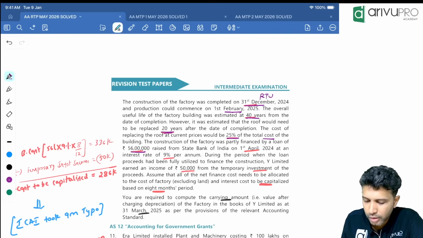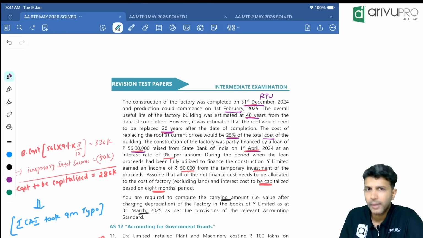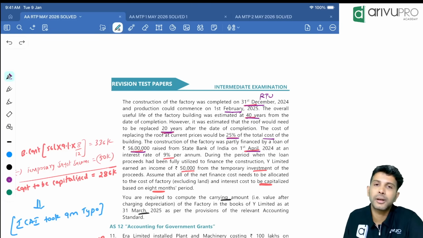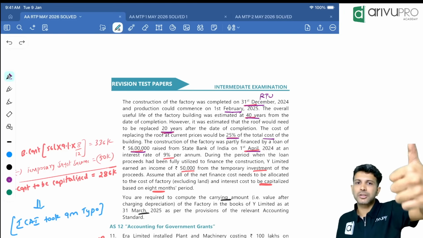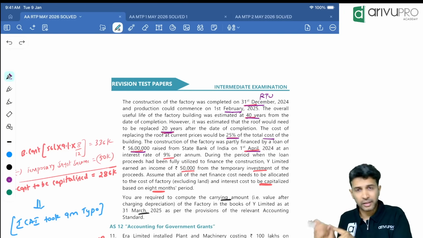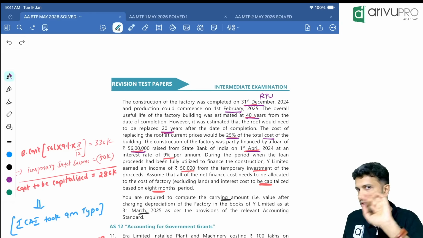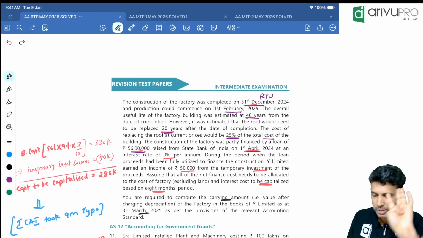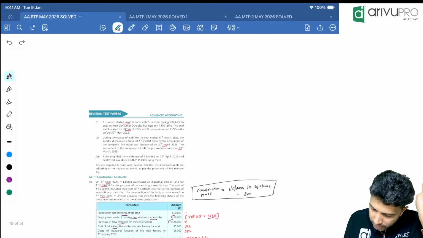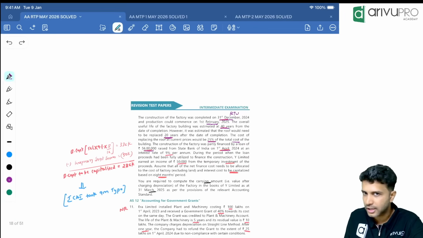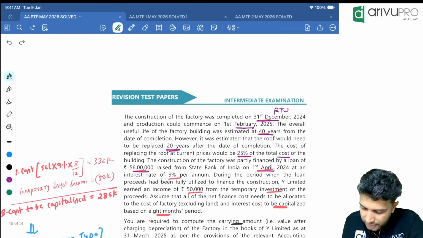We have taken a loan of 56 lakh from 1st April. That's fine. But construction started only on 1st May. So we can't start capitalizing borrowing cost from 1st April. Though the borrowing cost starts on 1st April, expenditure on the qualifying asset is starting only from 1st May. So capitalization will start from 1st May, the construction period only, from May to December. That's only for those 8 months. If at all it's considered a qualifying asset, the borrowing cost is capitalized.